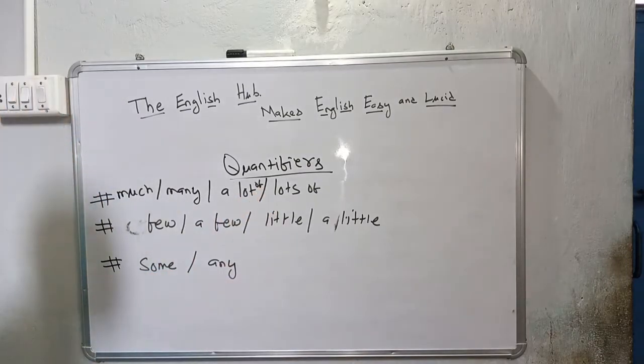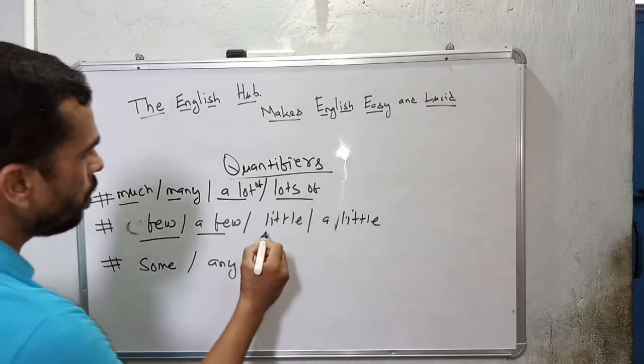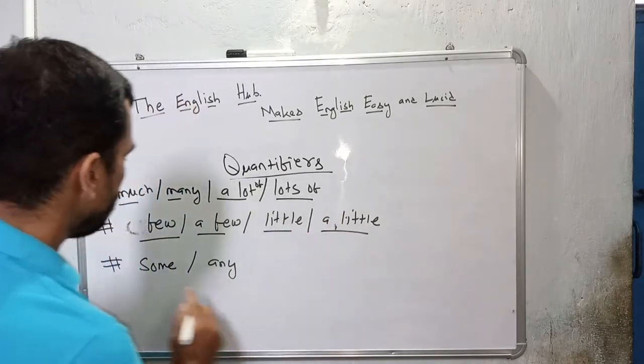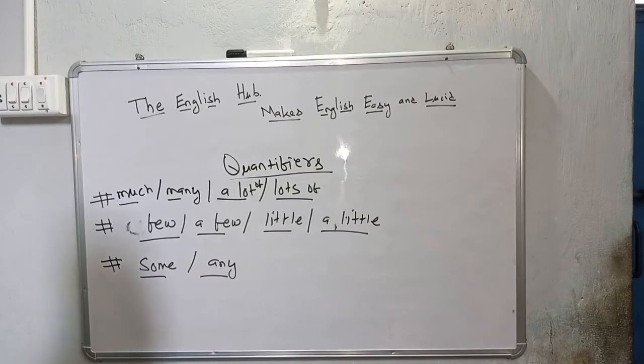These are single words which can be used as quantifiers before countable and uncountable nouns. Now I am going to tell you the use of each and every quantifier.